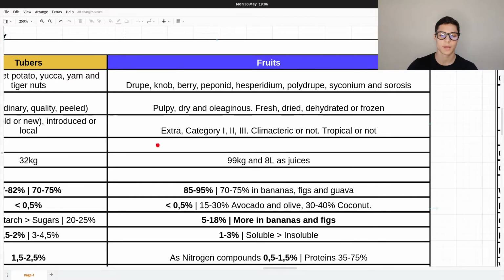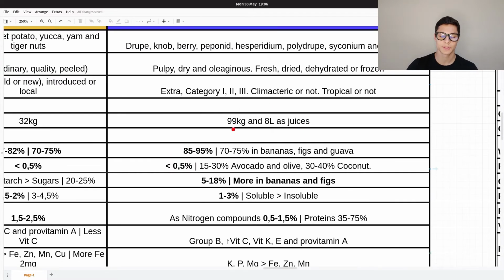We can classify them by category. We have the extra, the category 1, 2 and 3. Fruits can be climateric or not, and tropical or not. Climateric means that they produce ethanol when they mature. Consumption of fruits: 99 kilos and 8 liters as juices.